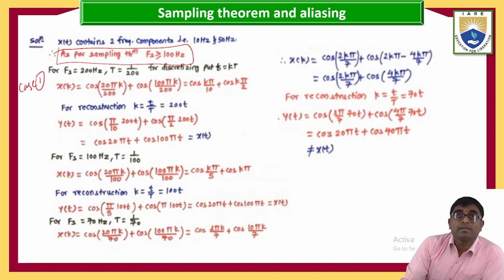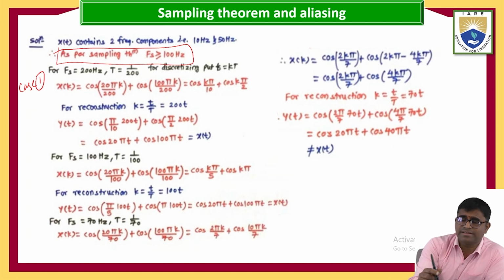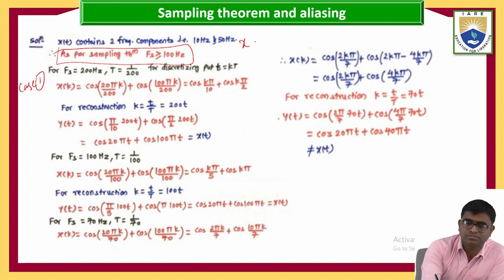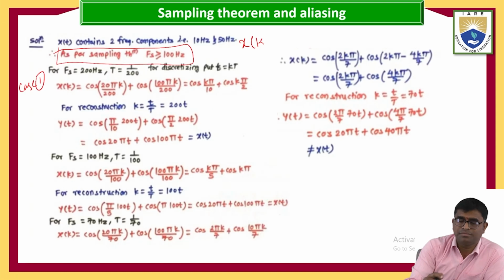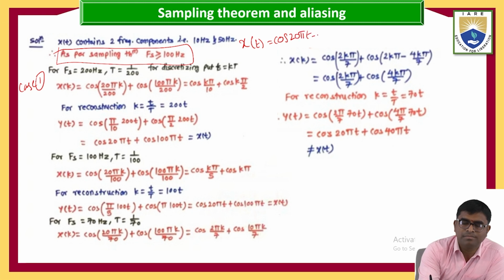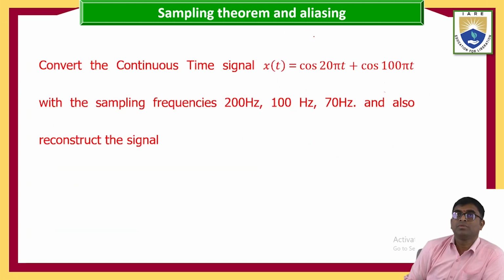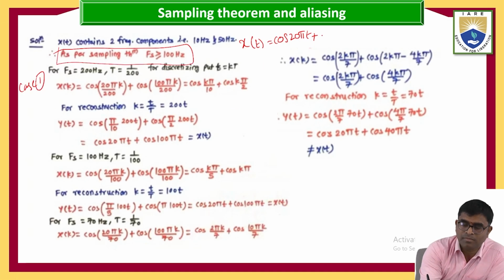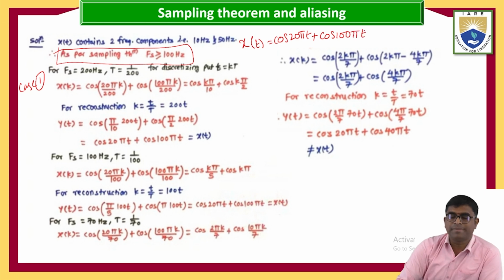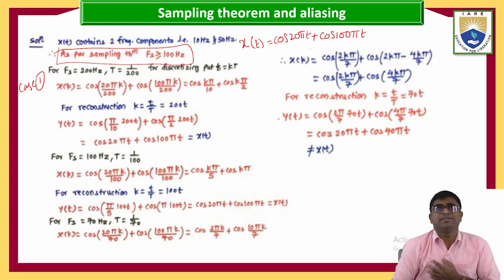What happened? Once again I am writing the equation. X of t equal to cos 20 pi t plus cos 100 pi t.